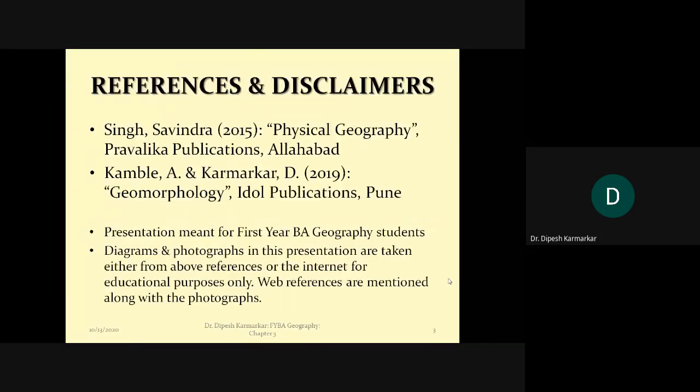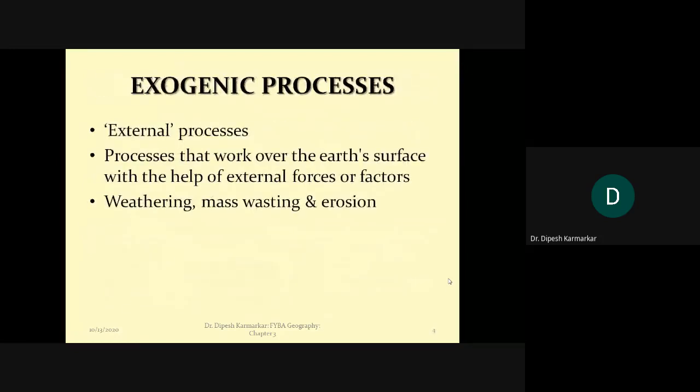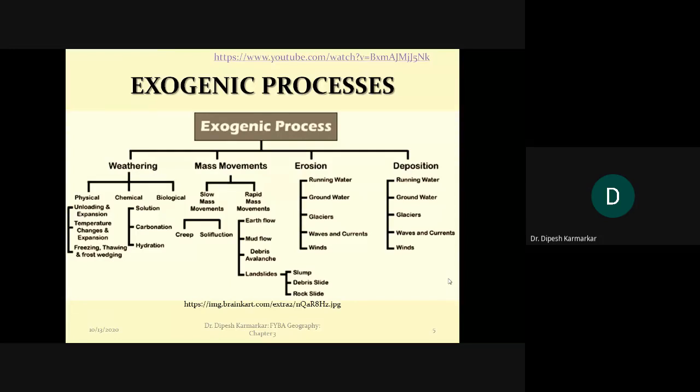We talked about what we mean by exogenic processes, and I told you that exogenic processes are the external processes, the processes that work over the Earth's surface with the help of various external forces such as water, such as wind, etc. Then we saw that there are different types of exogenic processes such as weathering, mass movement or mass wasting, erosion and deposition, right? And then all these are further subdivided into different kinds of processes.